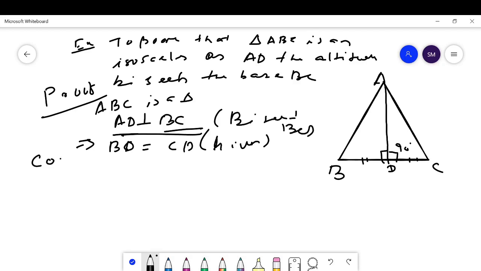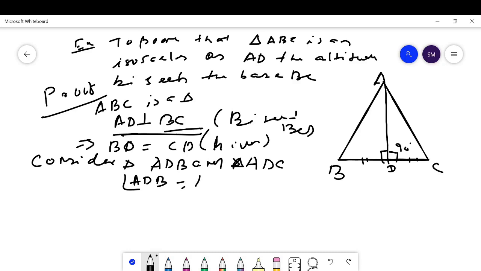Okay. Then consider triangle ADB and triangle ADC. Here angle ADB is equal to angle ADC is equal to 90 degrees, given because AD is the altitude.